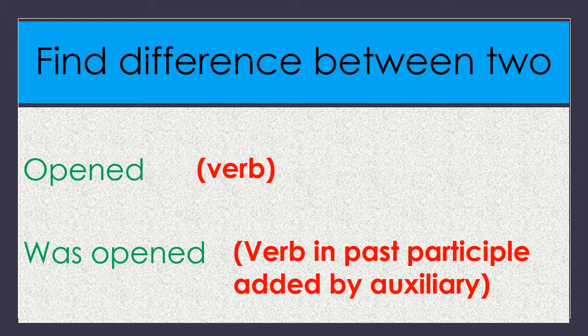Here opened is in the past, and was opened, the changed one, is also in the past. Both verbs are in past tense, so there is no change in the tense. There is a change in the structure, but no change in the tense and meaning of the sentence. Okay, children?